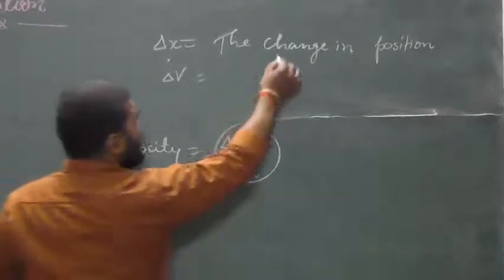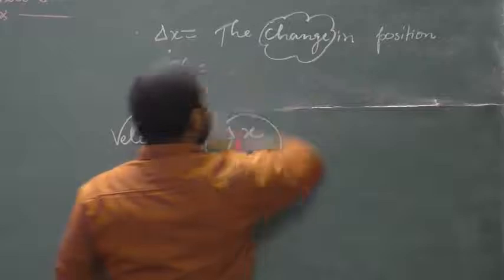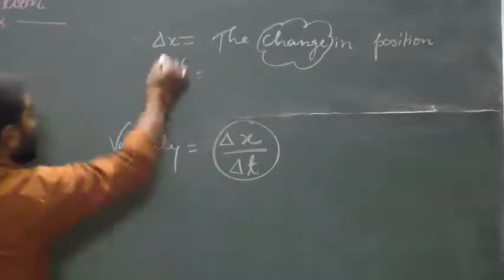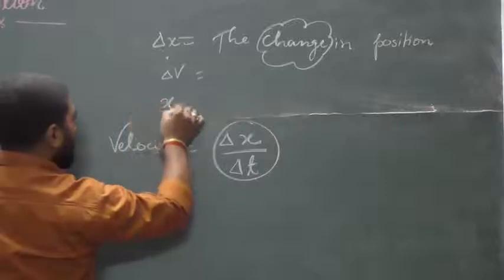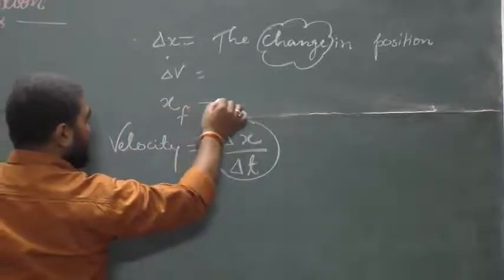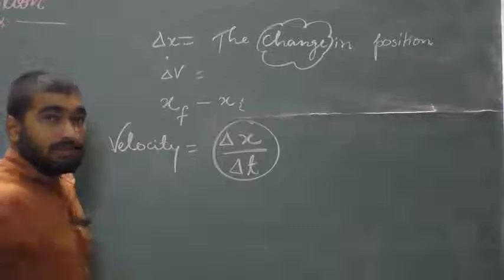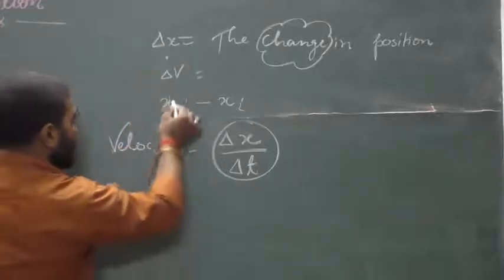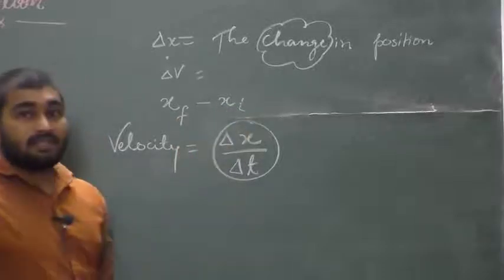The change in means the position is changing. There will be two positions, one will be the final position and another one will be the initial position.